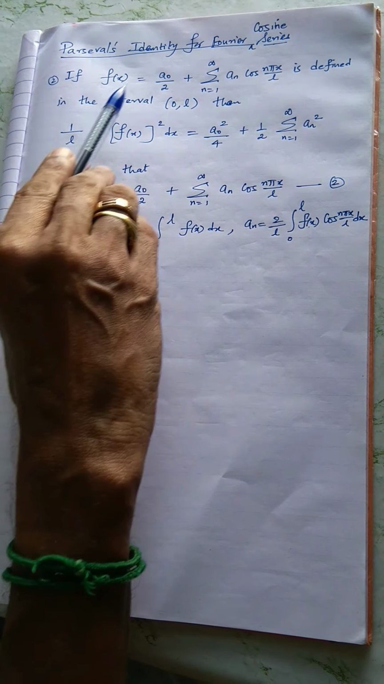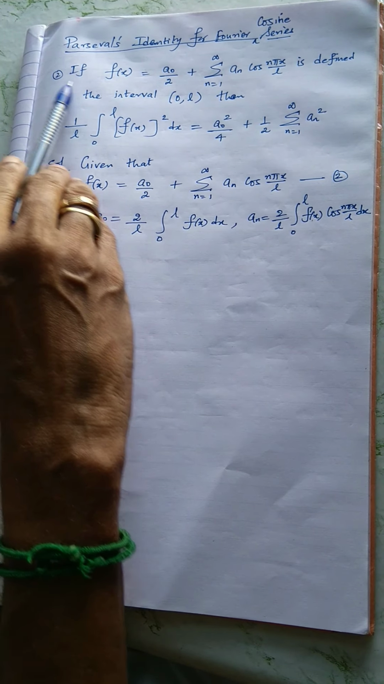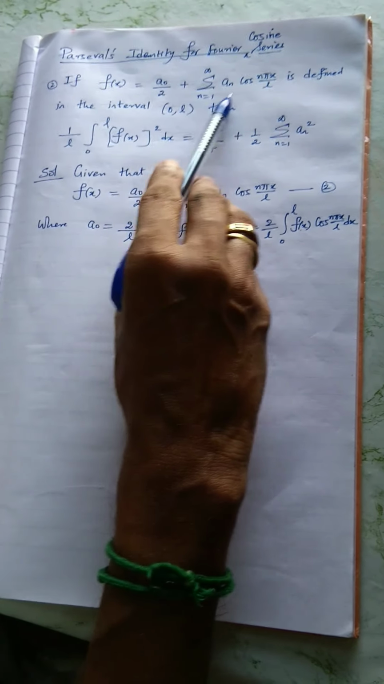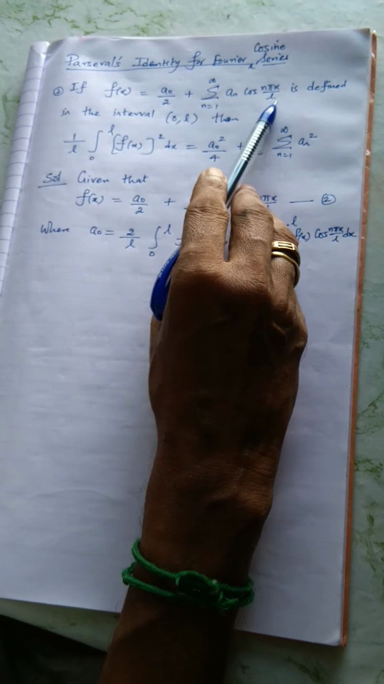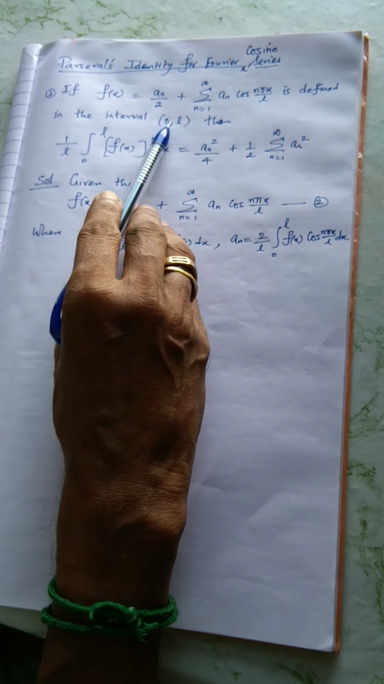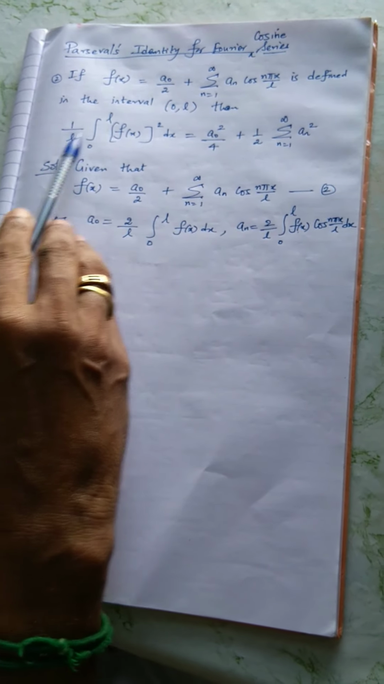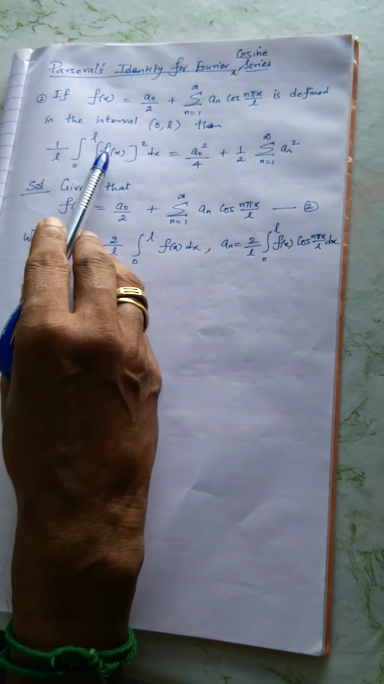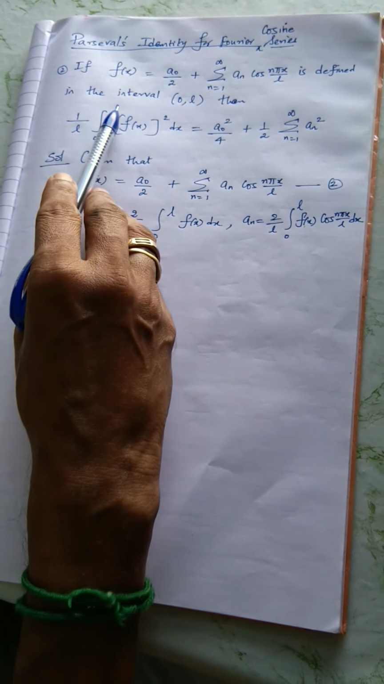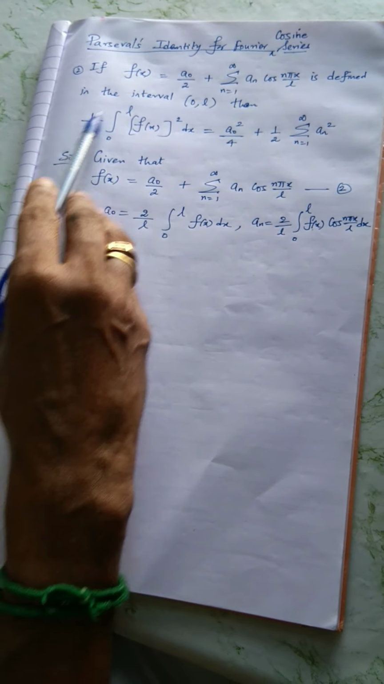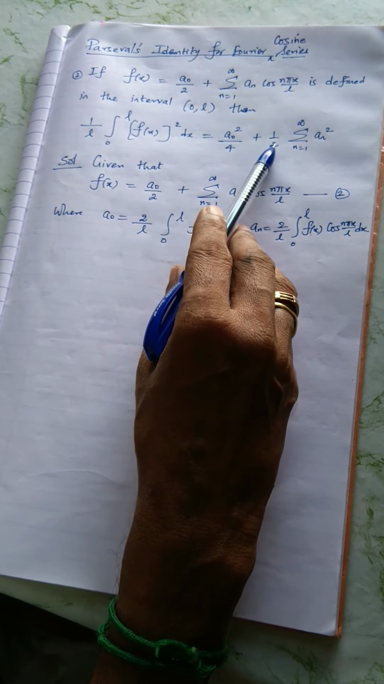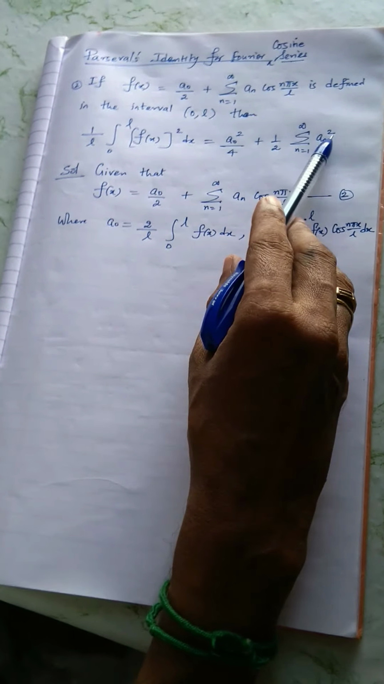Now I am going to explain Parseval's identity for Fourier cosine series. We know very well the Fourier cosine series. If f of x equals a naught by 2 plus sigma n equal to 1 to infinity a n cos n pi x by l is defined in the interval 0 to l, then 1 by l, see the range 0 to l, therefore 1 by l integral 0 to l f of x whole square dx, the range upper minus lower, the reciprocal form is correct, equals a naught square by 4 plus 1 by 2 sigma n equal to 1 to infinity a n square.